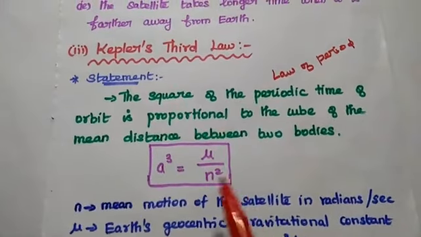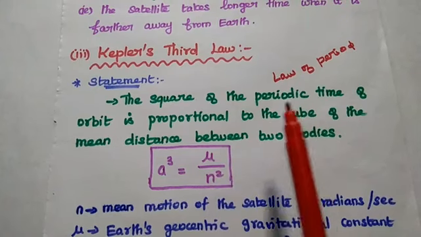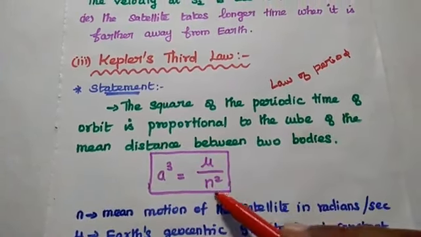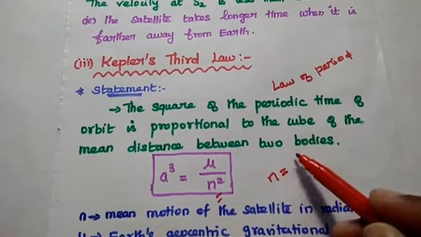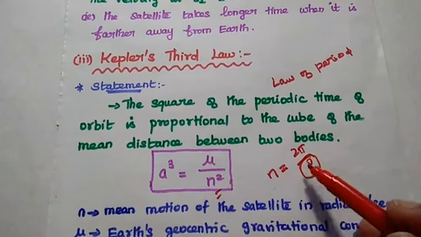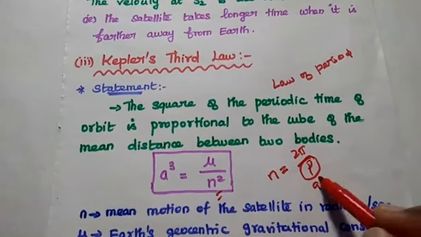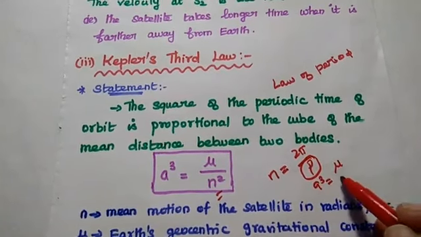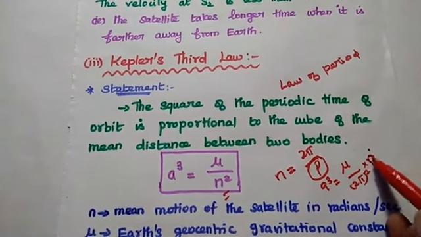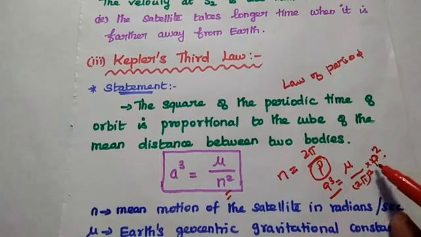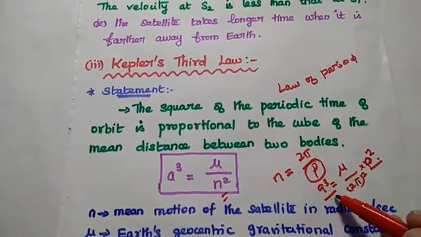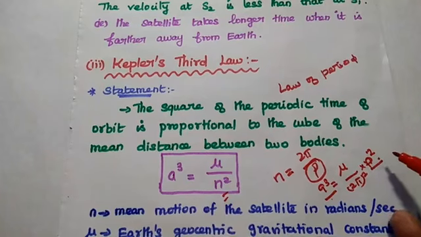So A cube is related to the square of the periodic time. How can we get this relation? Here n is equal to 2 pi by p, where p is the orbital period. We can substitute this value here, and we get A cube is equal to mu by 2 pi squared, into p squared. So we can get the direct relation: the cube of the mean distance between two bodies is proportional to the square of the periodic time.